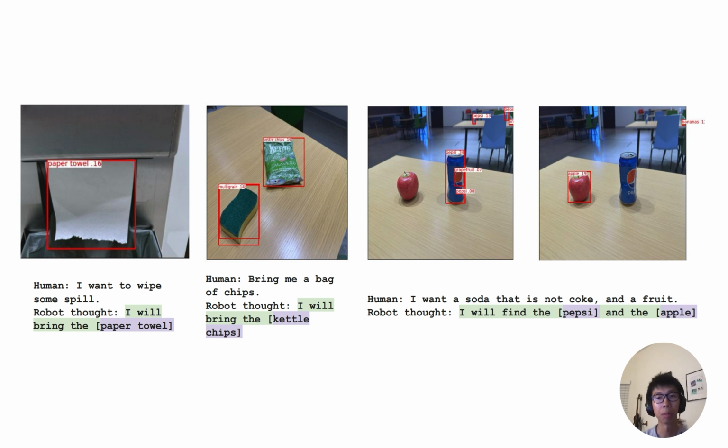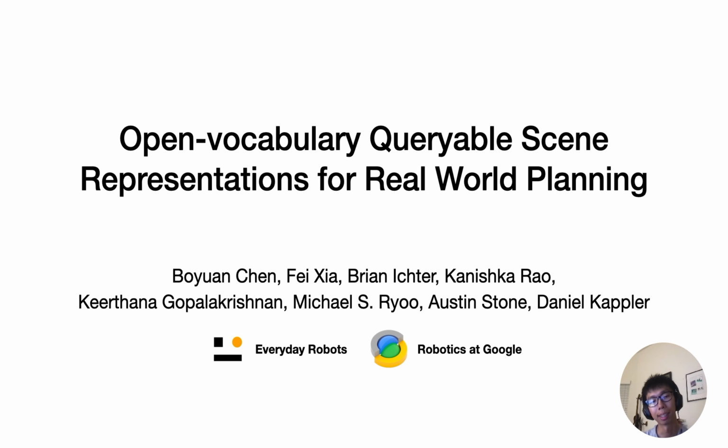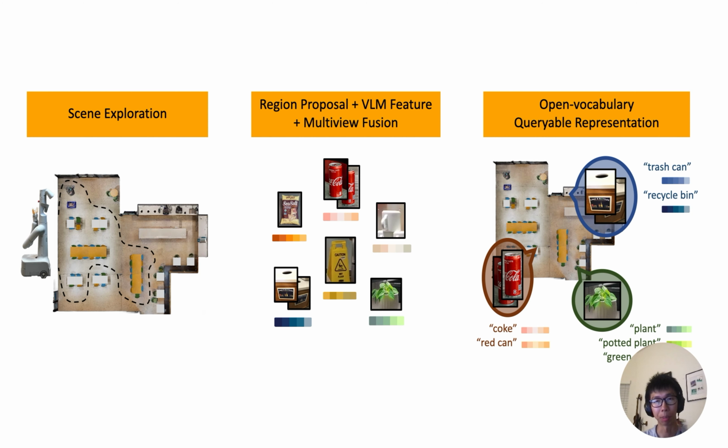Okay, so far we have shown that you can do the grounding based on your current observation, but we also want to do the grounding in your entire scene. You can explore the scene first and get some representation, and then based on this representation, do decoding based on the language models. This representation is what we call an open vocabulary queryable scene representation.